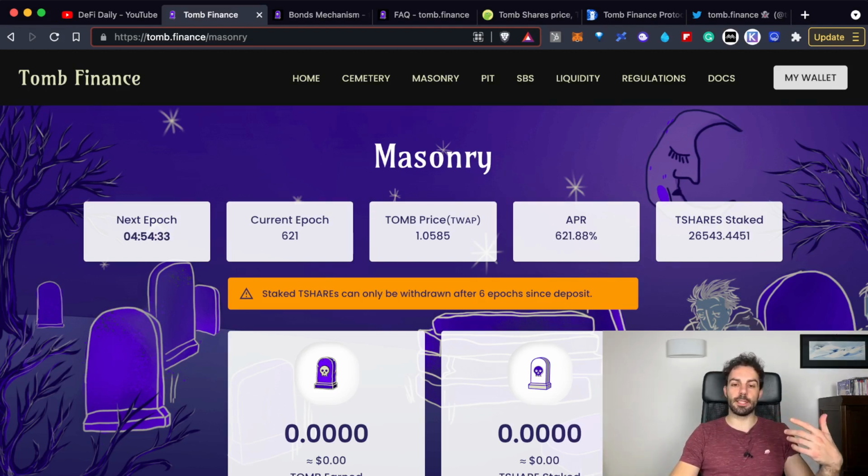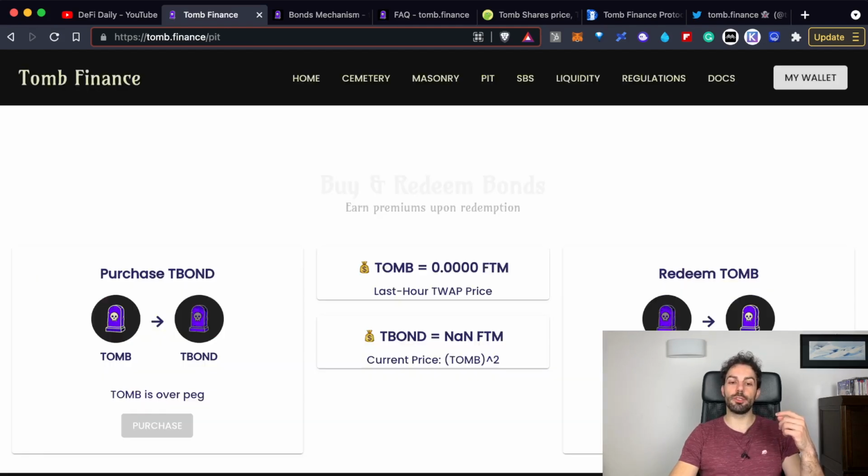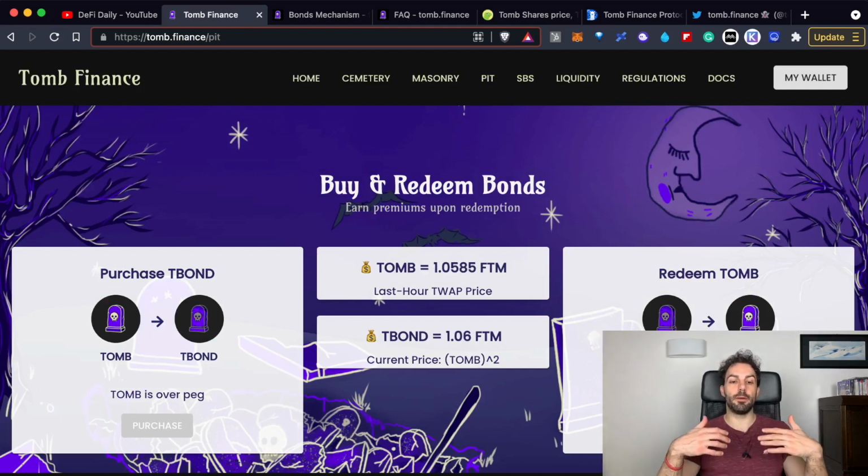In the moment when the price of 1 TBOND goes below 1 FTM, you will no longer have the possibility, as we have said, to earn new TSHARE, but you have the possibility to use this other feature that is called the purchase of TBOND. The idea behind the TBOND is creating an incentive to reduce the circulating supply by converting some TOMB into TBOND, and this will be available as long as the price of TOMB stays below 1 FTM. Remember that it has to stay below as an average over the last epoch.